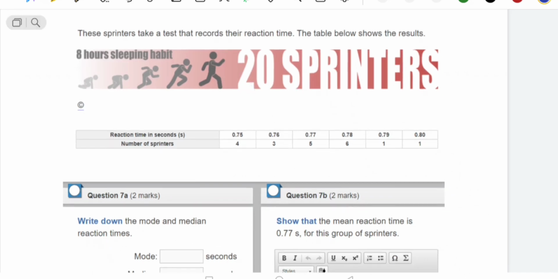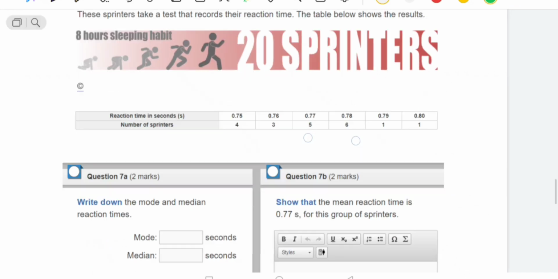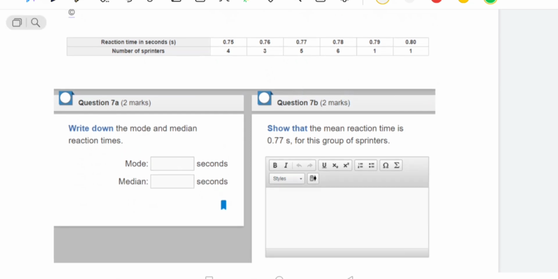This is the data which they gave, you can see. And according to this data, question number 7a: we are going to find the mode and the median. Mode means the most repeated number, the number which is repeated more times. So this is the numbers' repetition, that is frequency. The maximum is this one, 6. They are repeating 6 times, so the mode is 0.78.